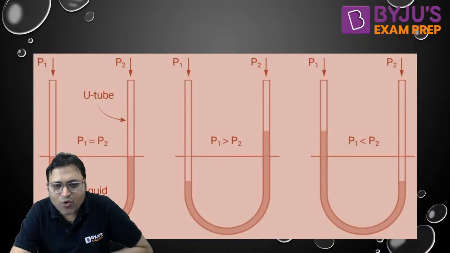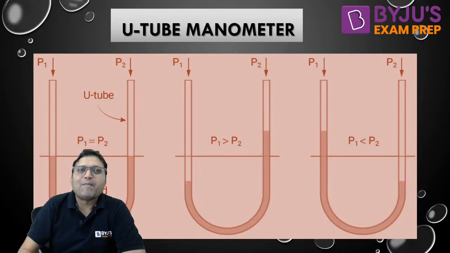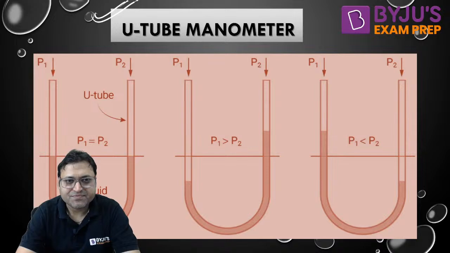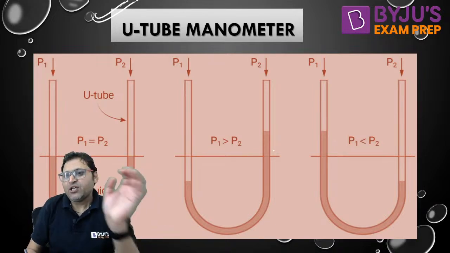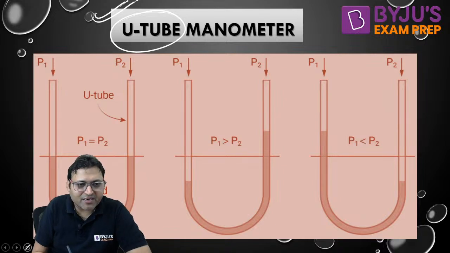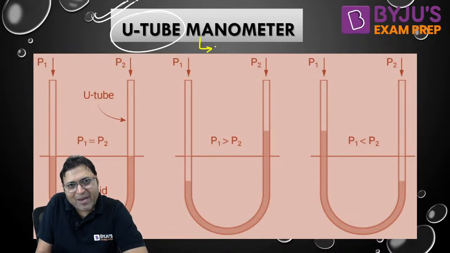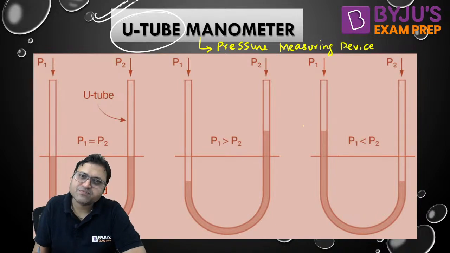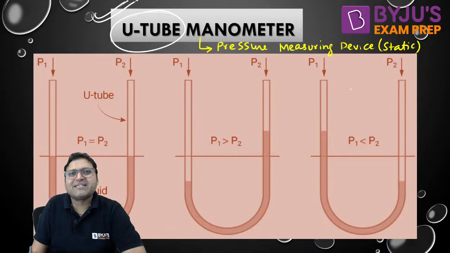So let us now move to the U-tube manometer. Let us talk about the U-tube manometer. The U-tube manometer has the shape of a U. What is a manometer? A manometer is a static pressure measuring device. It is a pressure measuring instrument. It measures the static pressure.